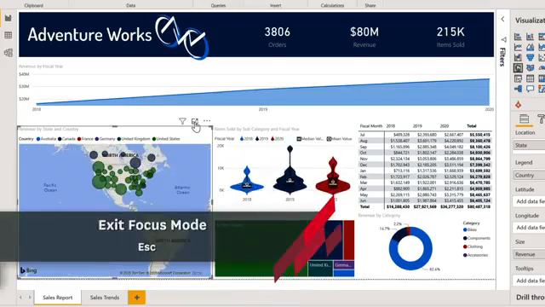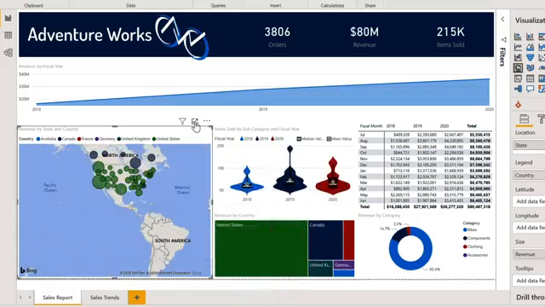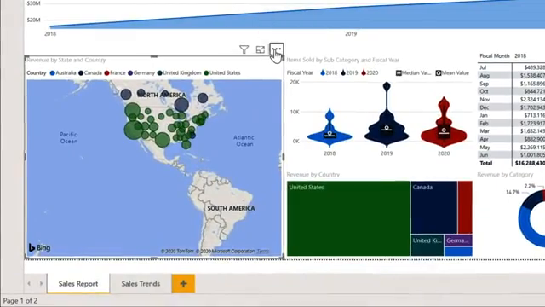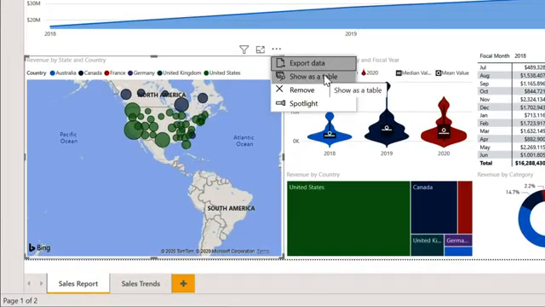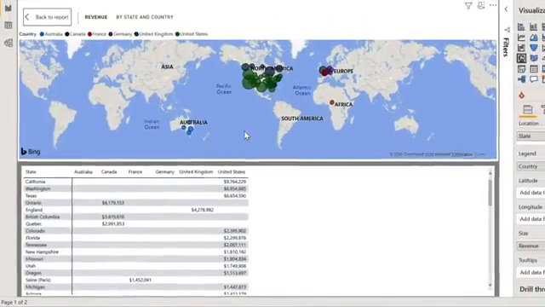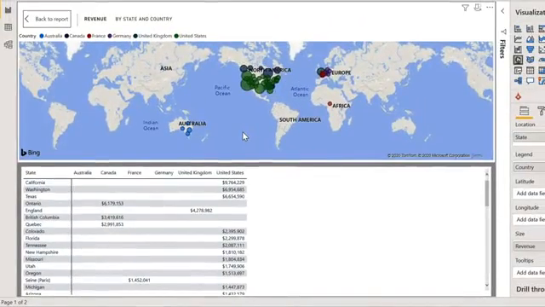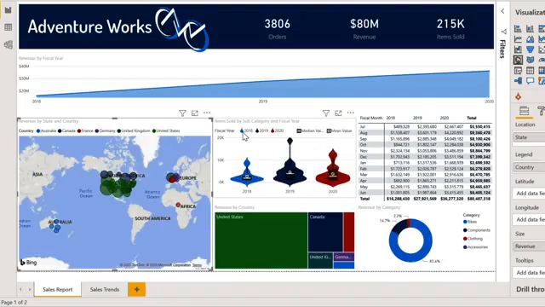on your keyboard. Similar to focus mode, if you click the little ellipsis, the three dots top right hand corner, you have the option to show as table. And this looks very similar to focus mode, but it also gives you a table with the actual values represented in the graphic. So a great way of drilling down and seeing the detail. And again, we can just press escape to come out.